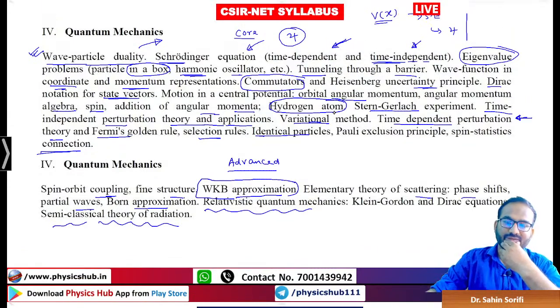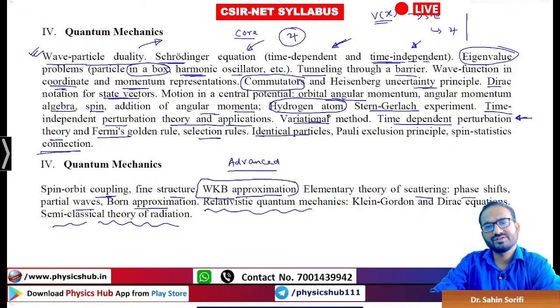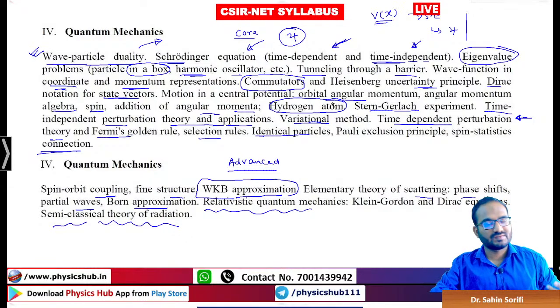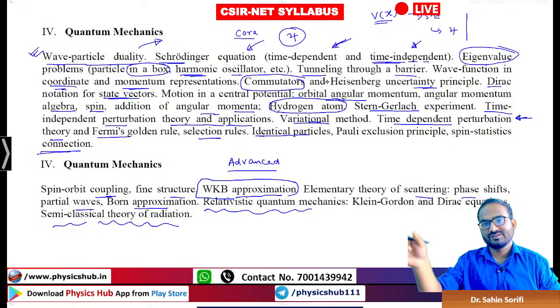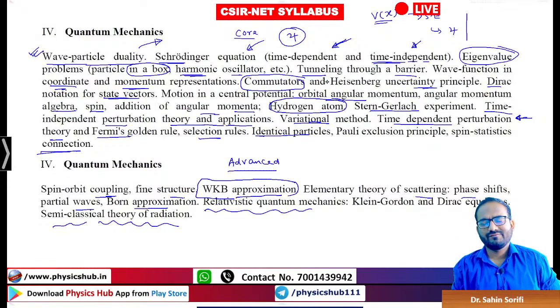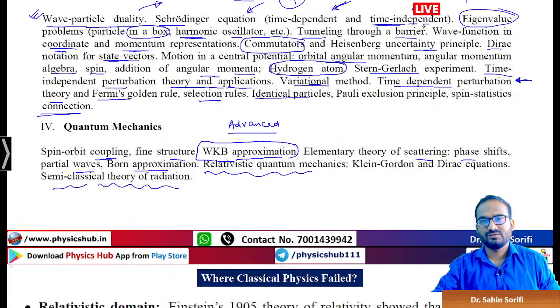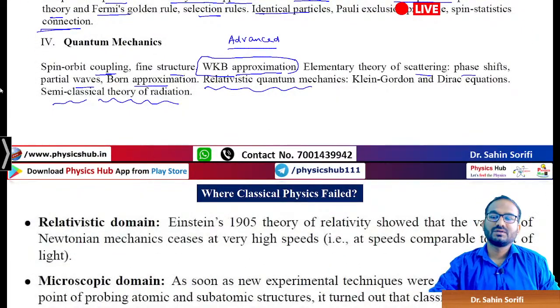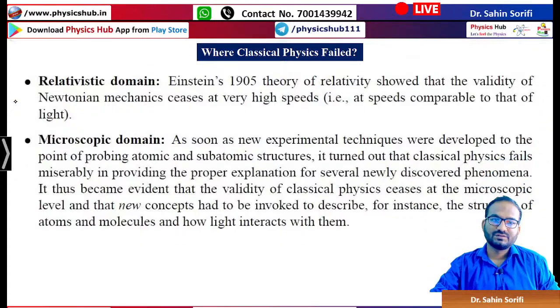So in today's class we will be doing very basic things. We will be introducing what the limitations of classical mechanics are. In classical mechanics, we deal with various problems, the mechanics which you see in our day-to-day life: a car is moving, a bike is moving, a train is moving, a ball you throw, and everything you describe with the help of classical mechanics. Now what is the requirement of quantum mechanics? So let us start with that.